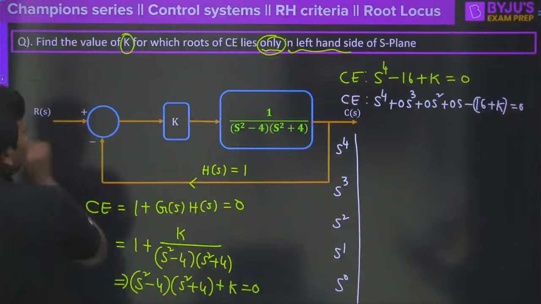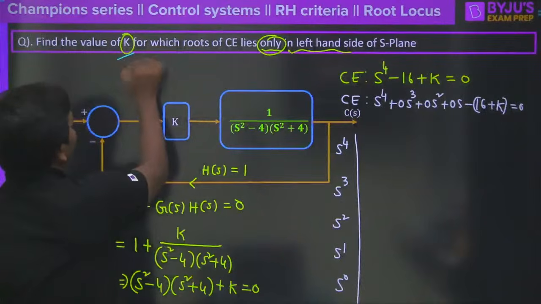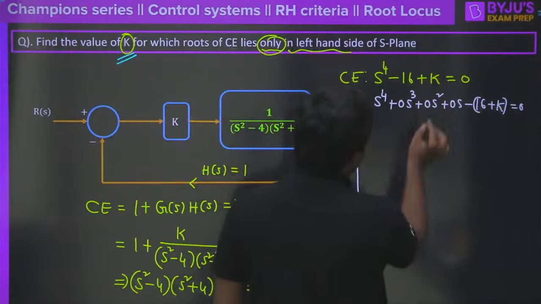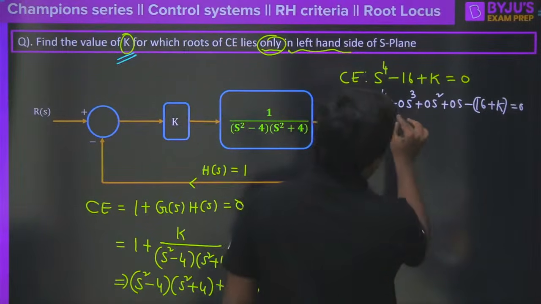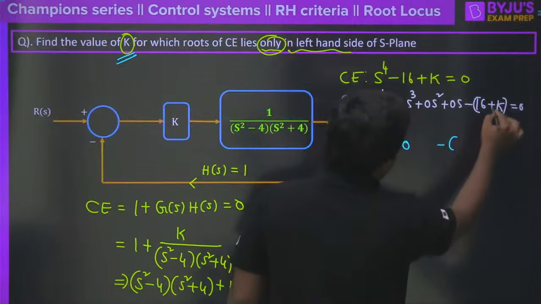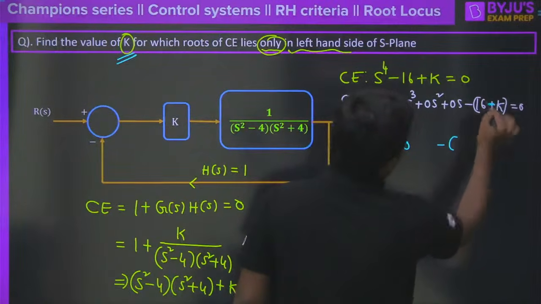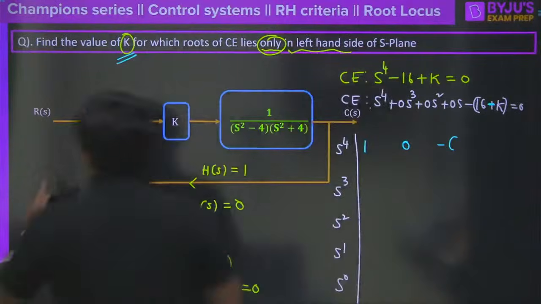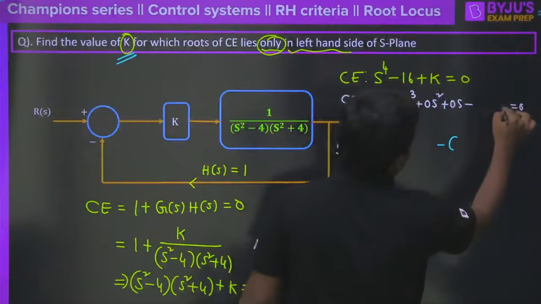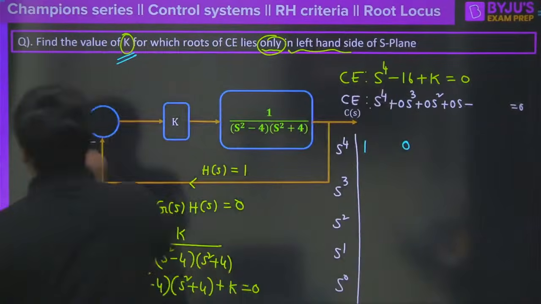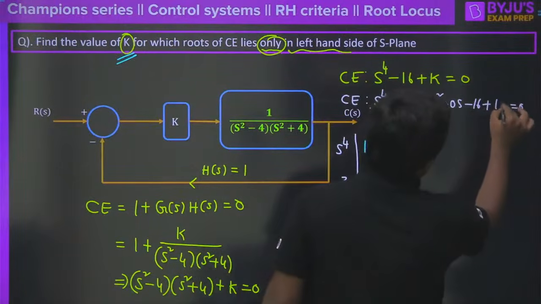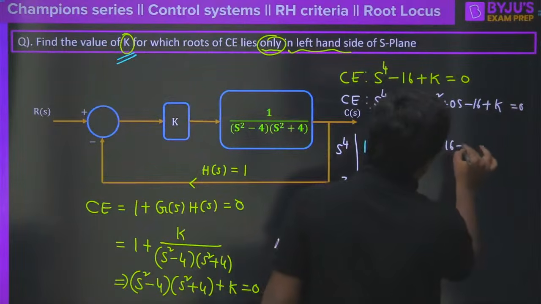The question is, what value of k can bring this closed loop system to be stable? Let us see. The s power 4 coefficient is 1. The rest again 0 here, and then minus 16. Sorry, I am extremely sorry, it is of course minus 16 plus k, and that's what you will have here, minus 16 plus k.